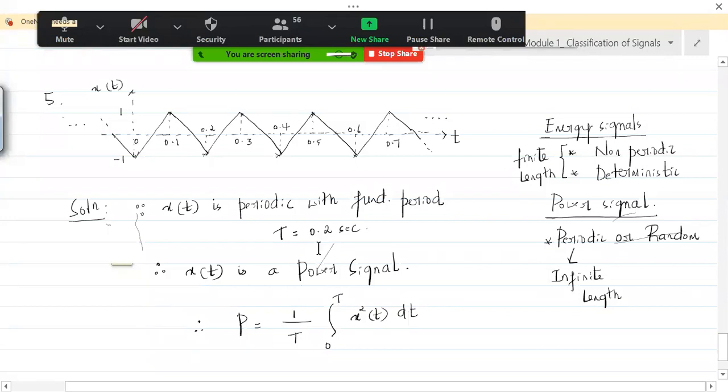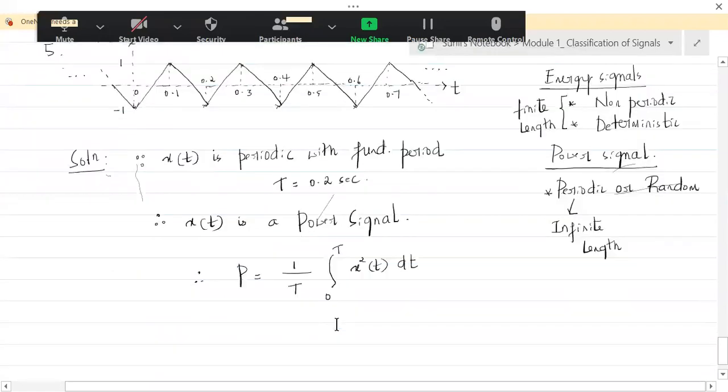Now again, see here, from 0 to 0.2, it does not have the same line. Now, we have to obtain the equation for this line. So this is one line, and this line extends from 0 to 0.1. And there is another line which extends from 0.1 to 0.2. So again, I need to split this particular signal. Understand that? So how to do it?